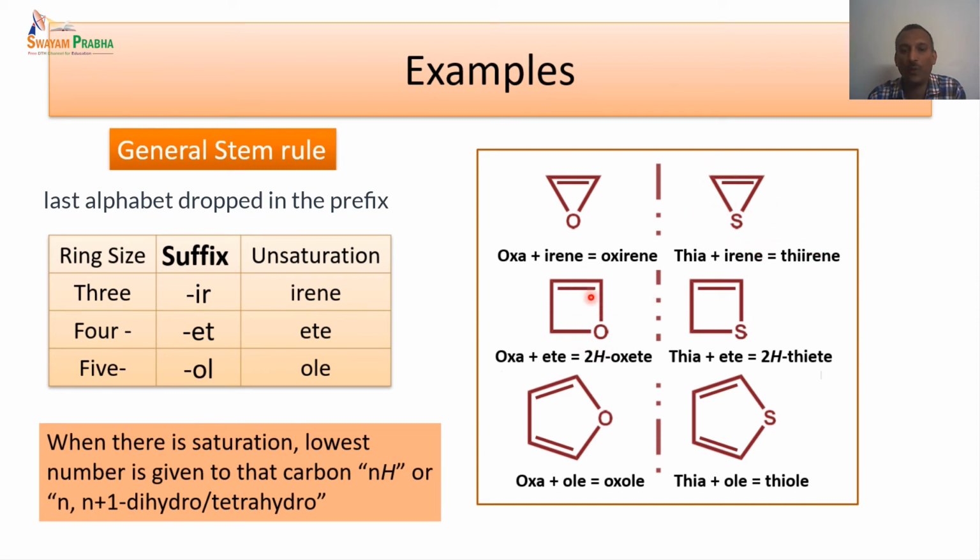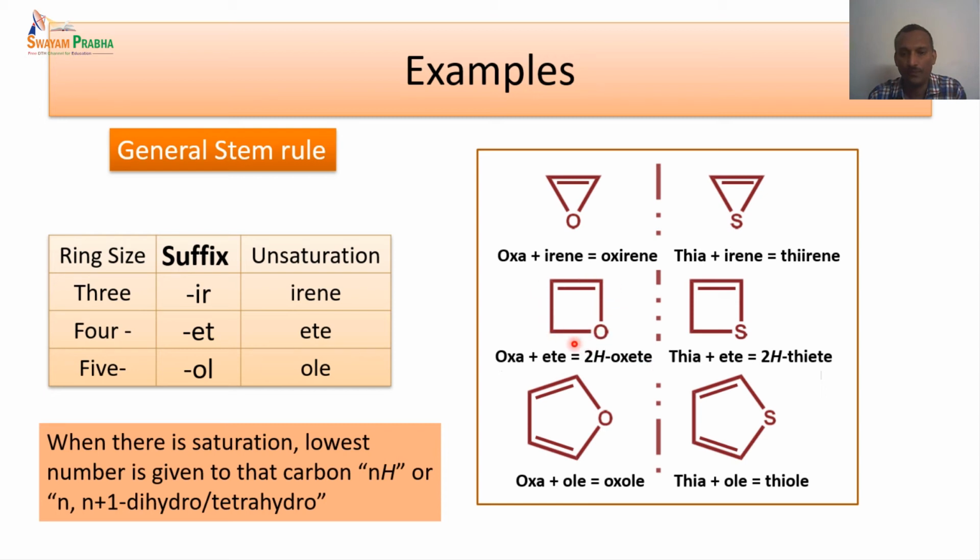And when we go to the four-membered ring, you see here the suffix IR is representing the size of the ring. So that is the first two letters. And the ENE is for the unsaturation. So we have an unsaturation, so ENE is added. And OX is nothing but the prefix of the heteroatom. Based on what the heteroatom is, we give the prefix. So that way we can name the heterocyclic ring easily. And in the case of a four-membered ring, we have oxa. And if it is four-membered, remember the word tetra, so ET is the stem we have to add. So that is the ET added here. And if it is unsaturated, we add one more E, ending with ETE.